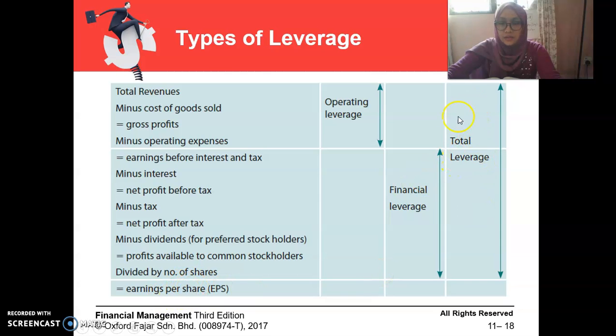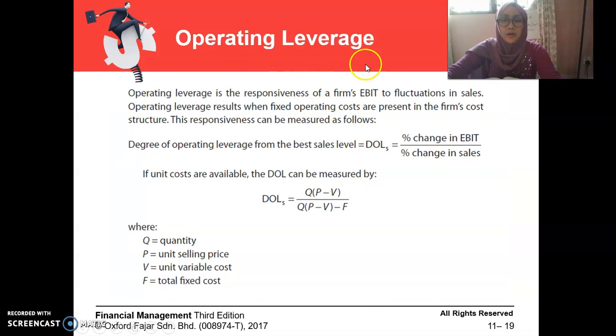And then total leverage or combined leverage is the combination of the operating leverage and the financial leverage. Operating leverage is the responsiveness of a firm's earning before interest and tax to fluctuations in the sales. How the operating leverage is responsive to the fluctuation of sales.